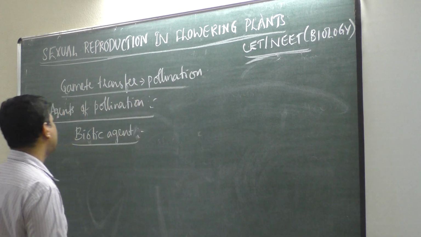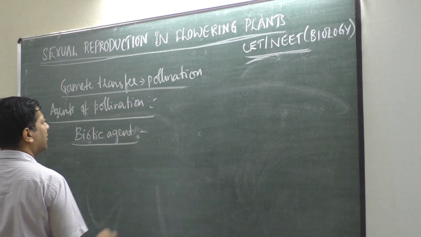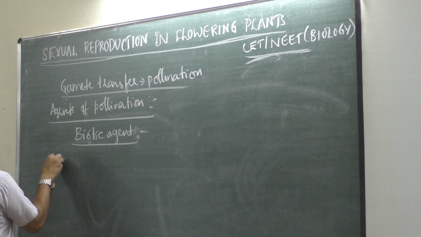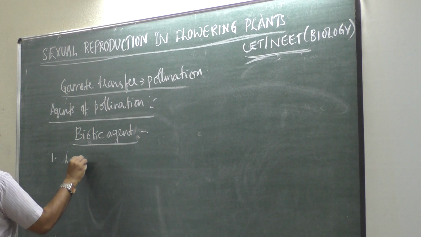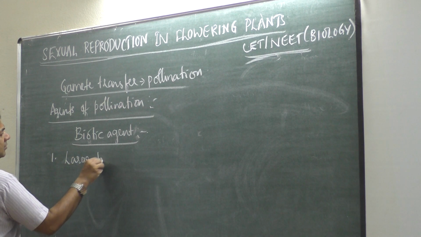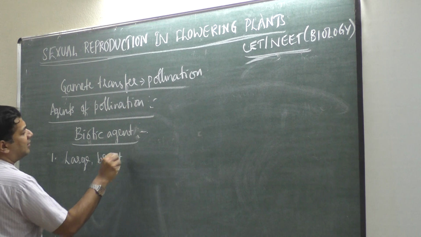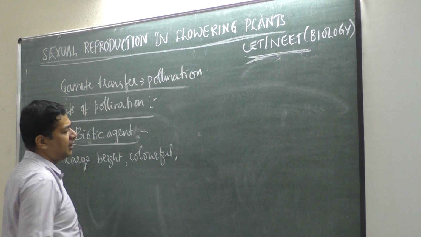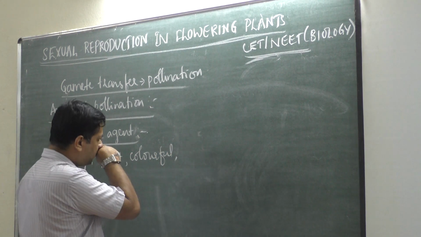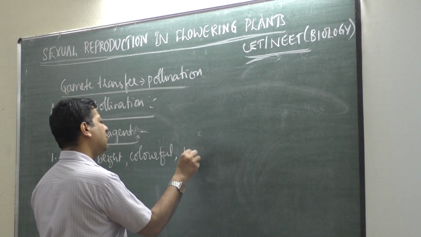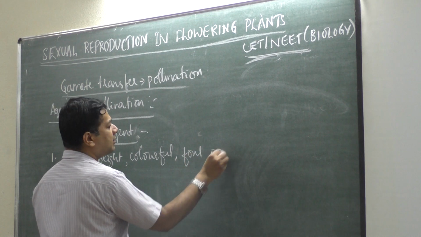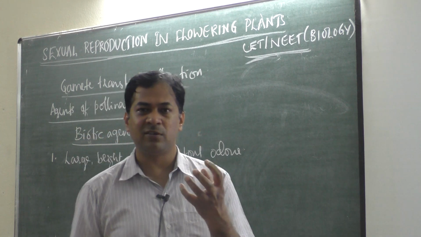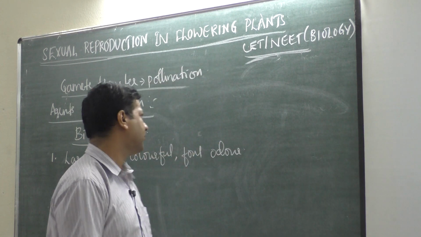So the modification for biotic agents as pollination, it should be, number one, large flower, bright colored, colorful, then it should have a foul odor, smell, very good smell should be there, so that with the smell of the flower only insect will get attracted, okay.